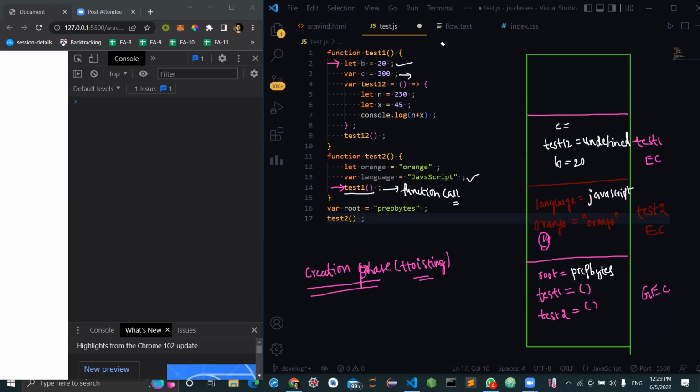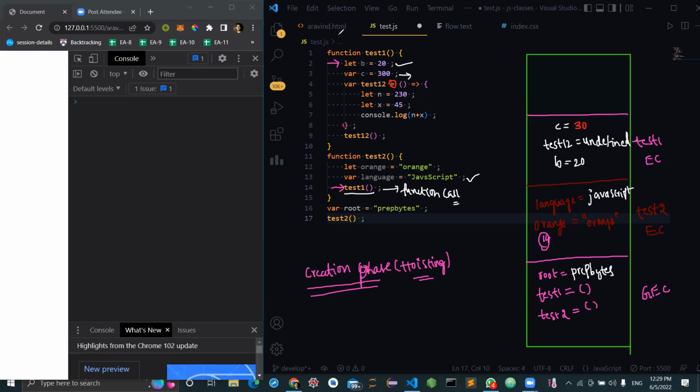Yes. Let me write that. After that, sir, wait a second. Function test12, and so C is assigned with 30 now. And after that, that function will be assigned with this value. Come to line number 9, sir. Here it is an assignment, right? I'm assigning some value, which is a function value, for this variable.